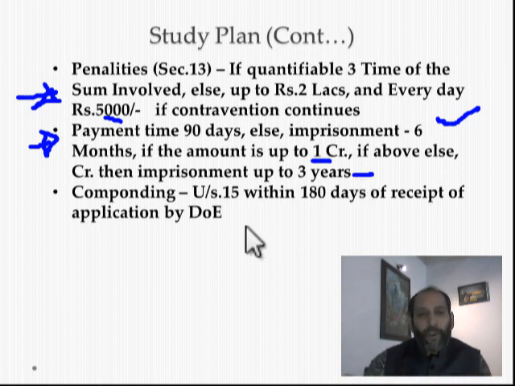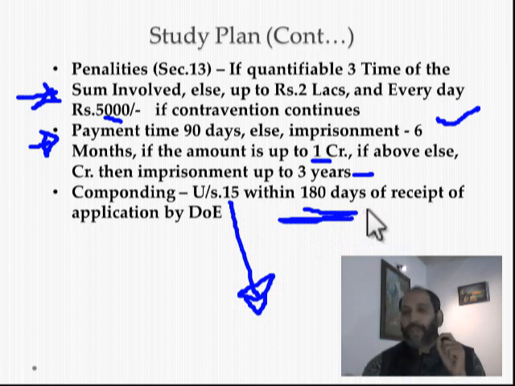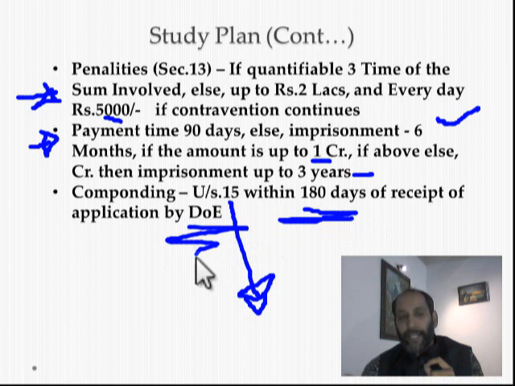You can apply for compounding under section 15, and your application will be processed or it will be accepted within 180 days of receipt of application by the Directorate of Enforcement. You can apply for compounding of your offence, and it will be compounded within 180 days by the competent authority, especially the Directorate of Enforcement.